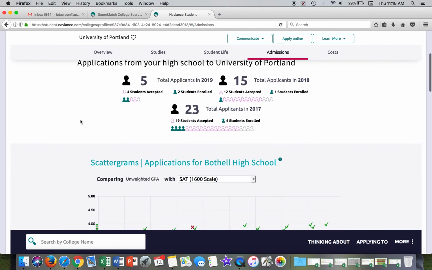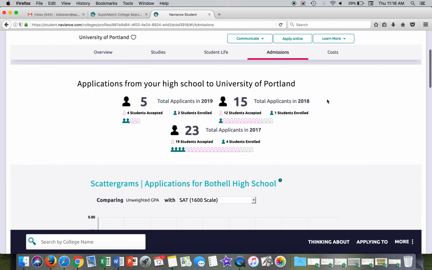But if I scroll down a little bit further, you see some interesting information here. Applications from your high school to University of Portland. So, Bothell High School in the class of 2019 had 5 students apply to the University of Portland. 4 of the 5 were accepted. In 2018, we had a little bigger senior class. We had 15 apply, 12 were accepted, 1 actually enrolled. 2 from 2019 actually matriculated to Portland. In 2017, we had 23 apply. We had 19 students accepted.